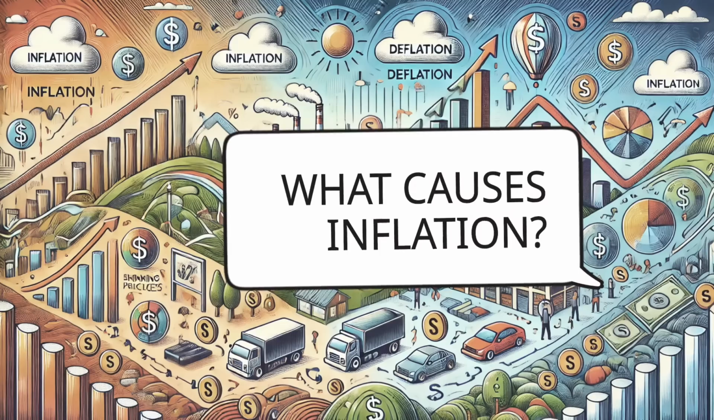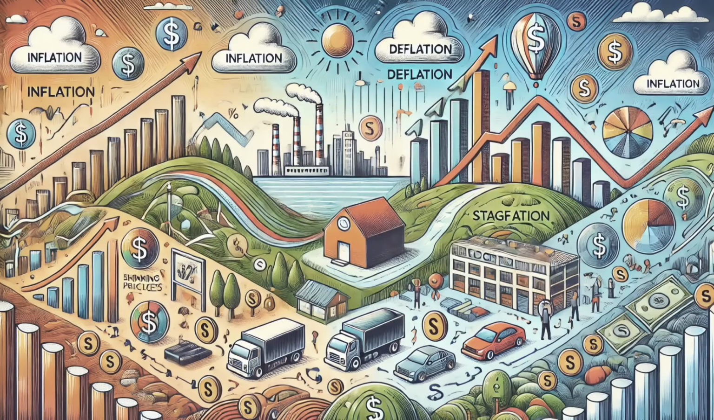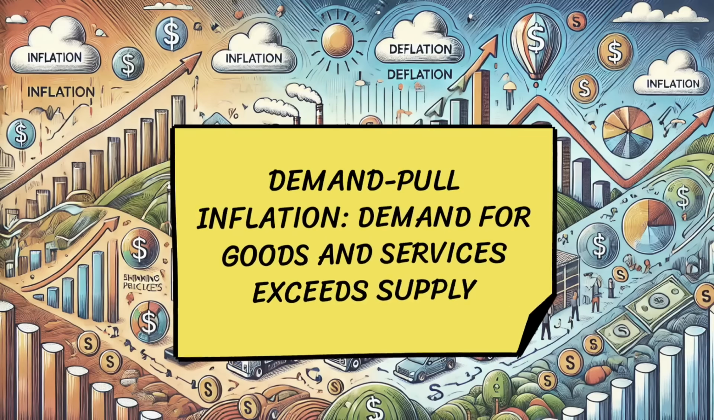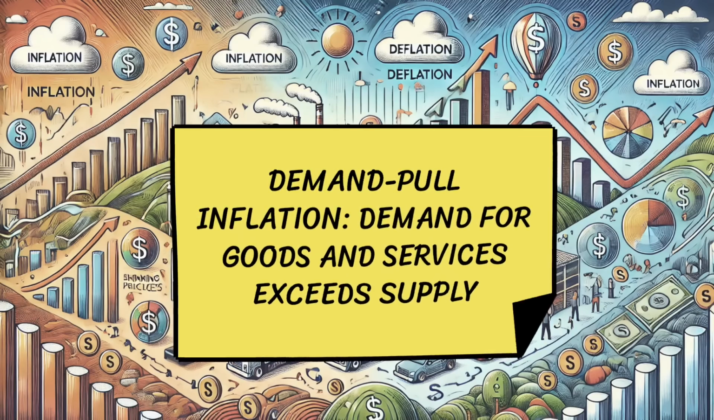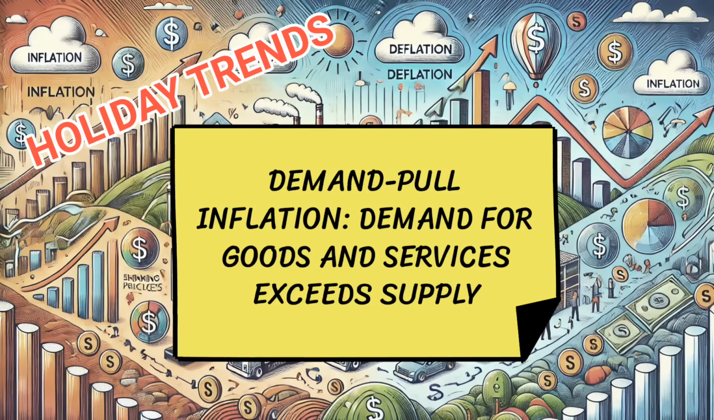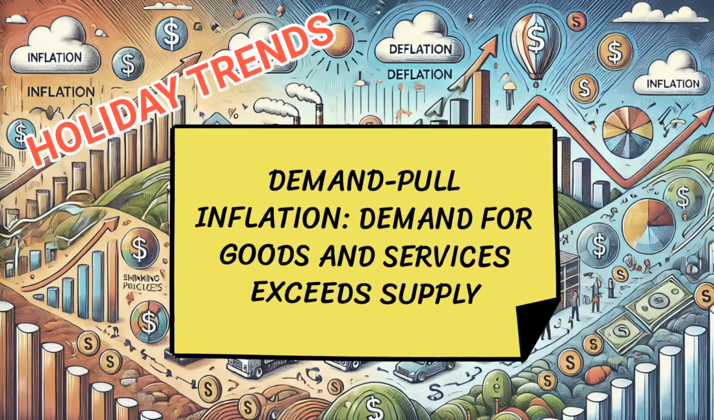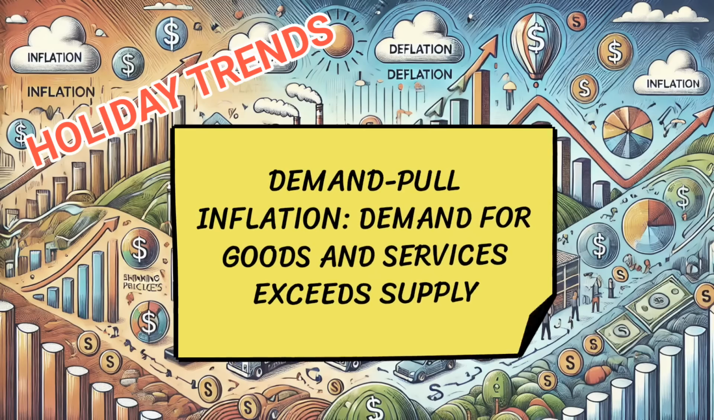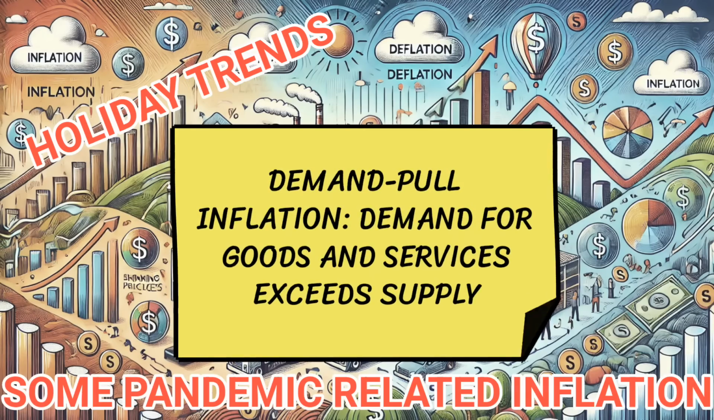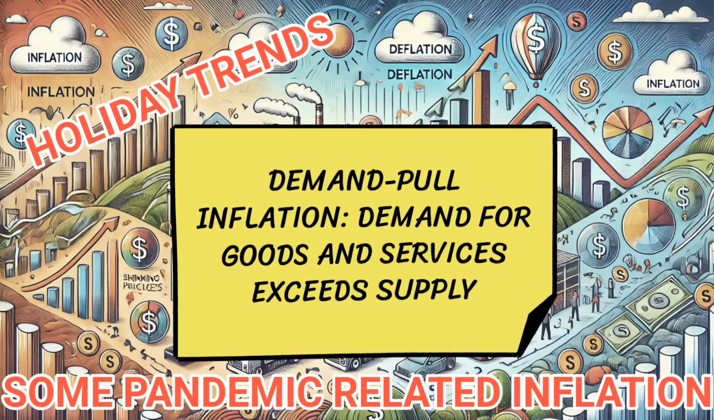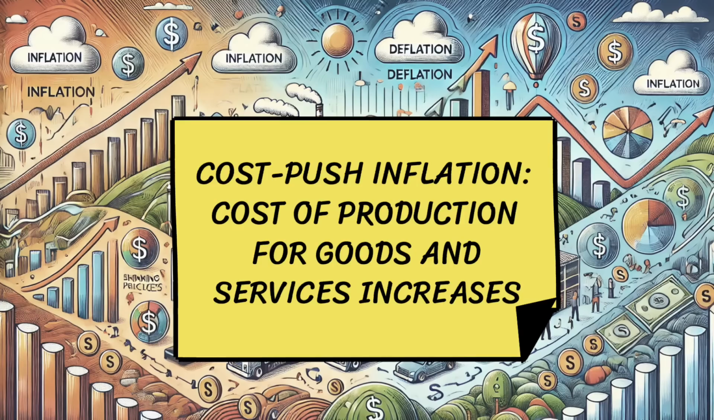Causes of inflation. There are two main types of inflation. Demand pull inflation. This occurs when demand for goods and services exceeds supply. Imagine a holiday shopping season where everyone wants the hottest new gadget, but stores can't keep up with the demand. Prices go up because people are willing to pay more to get what they want. Another more relevant example is imagining a global pandemic reducing production and therefore reducing the amount of available imported goods, thereby driving up prices.